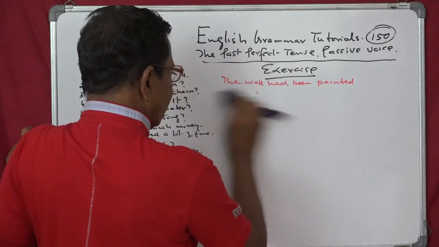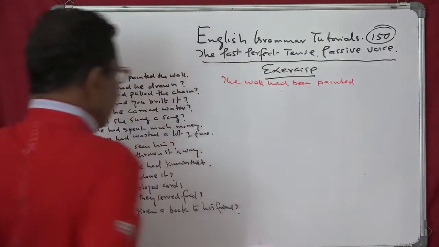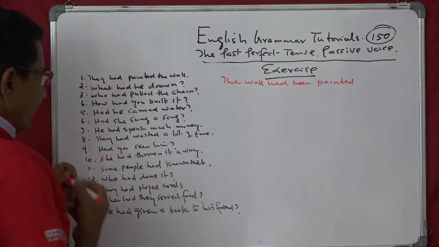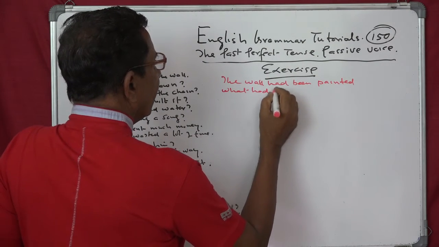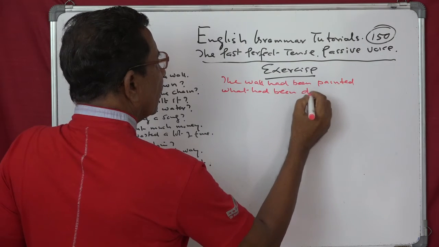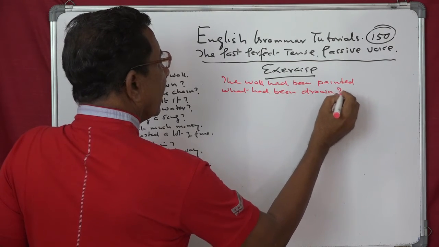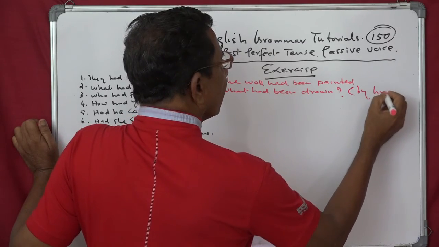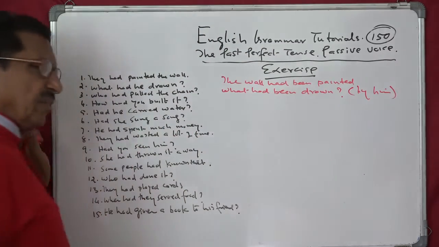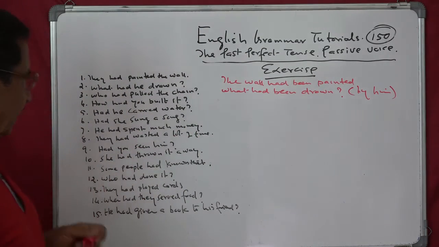Let us see the next one. So the passive is what? What had been drawn? By him, if you want, you can omit. By him, because that is not specific. If it is a person, then okay.